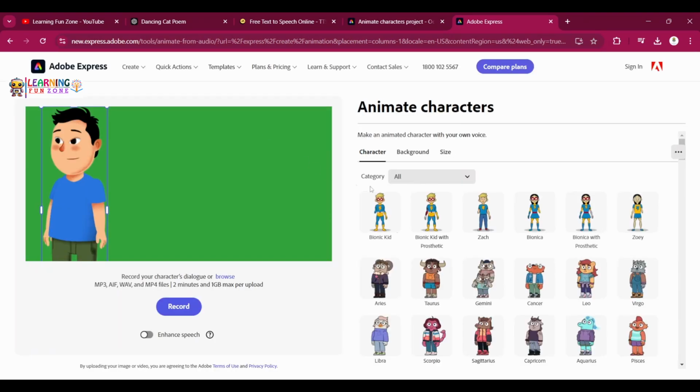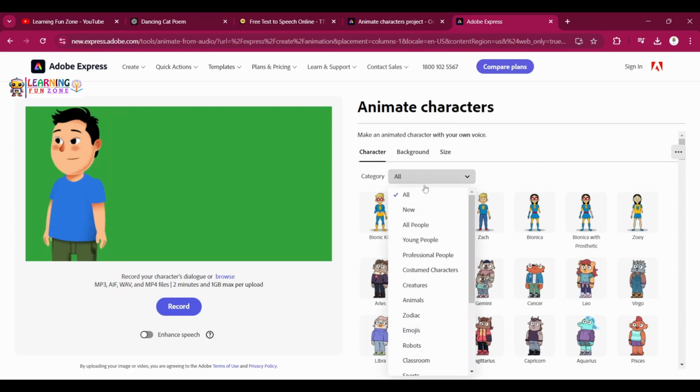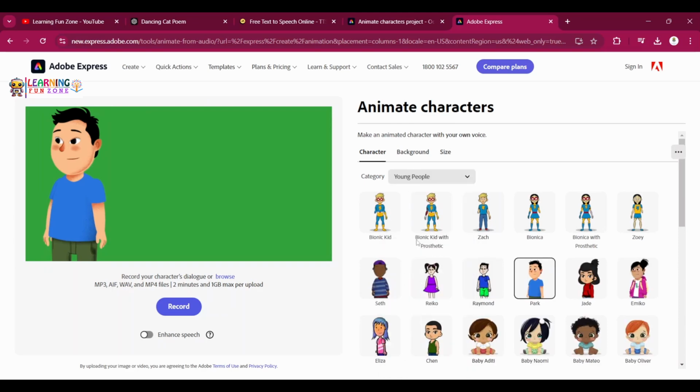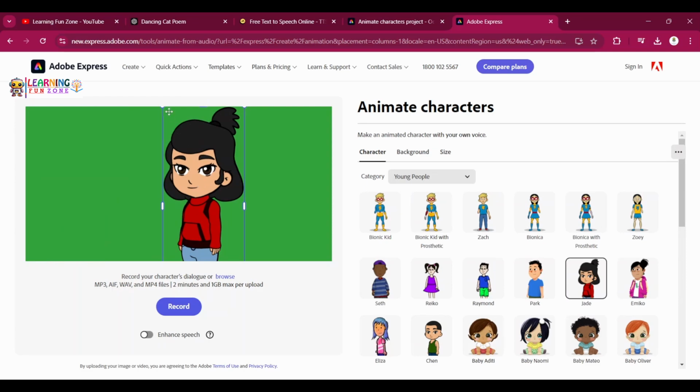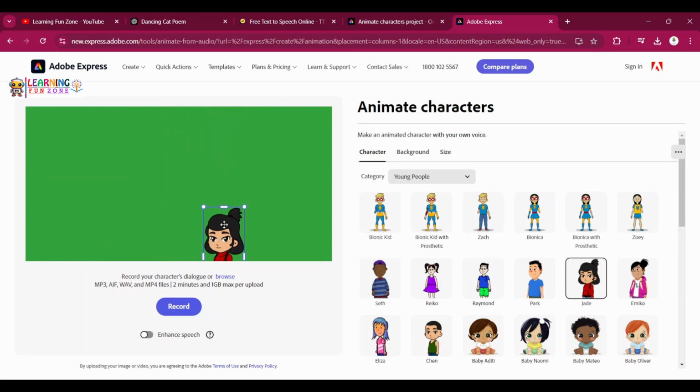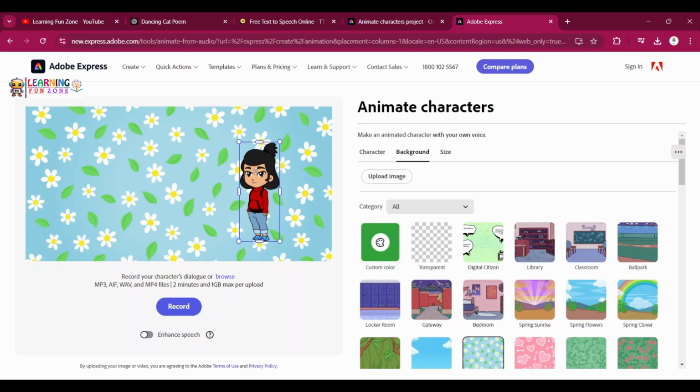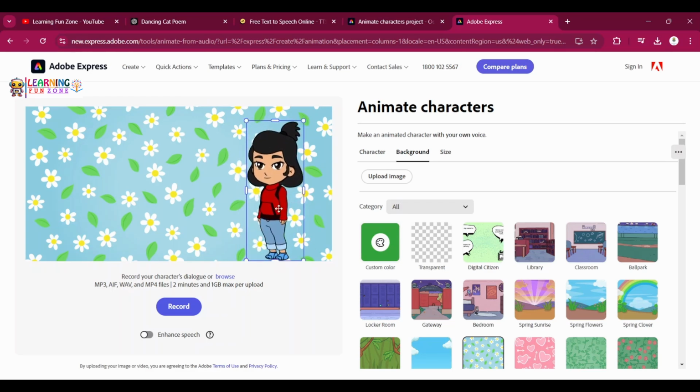Okay, so let's quickly revise. So go to the characters. Let's say this one. And let's add the background. Okay, so this is the background, let's say. And if I want to give my own voice, I just need to record. So you can even, if you don't want to use the AI sound, you can add your own poem. Let's say,